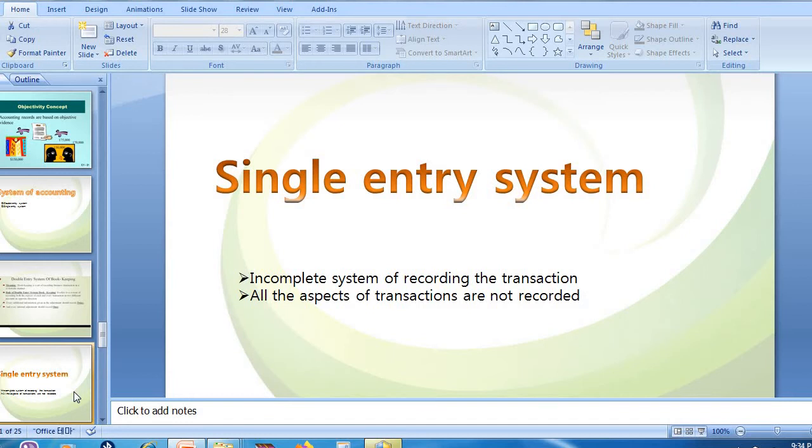So that is one personal account example. They are going to maintain what? Personal accounts and cash accounts. So that is there in single entry system. So single entry system is what? An incomplete system of recording transactions where all the aspects of the transactions will not be recorded.